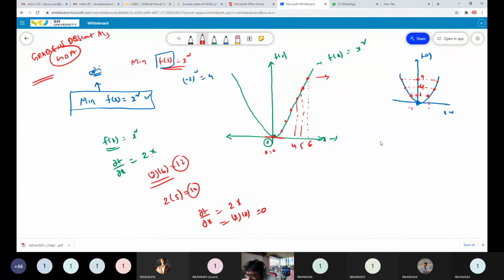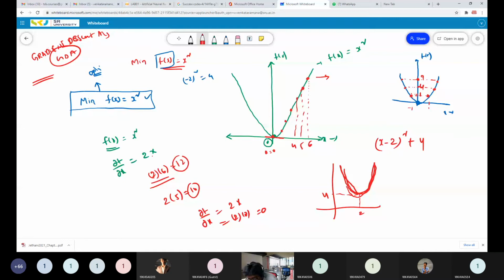I will take one more convex function, like x minus 2 whole square plus 4. That convex function will look like this. At x equal to 2, the value is equal to 4. When the x value increases beyond this, the value increases like this.